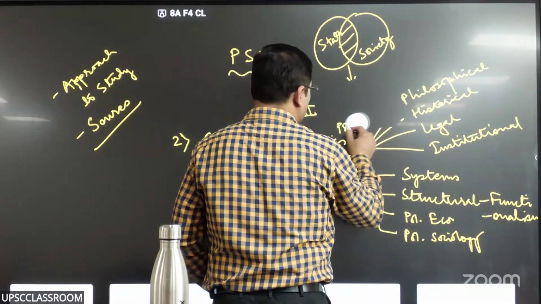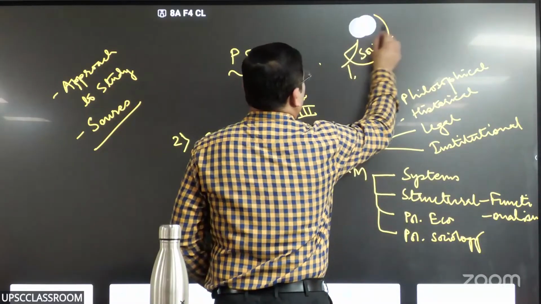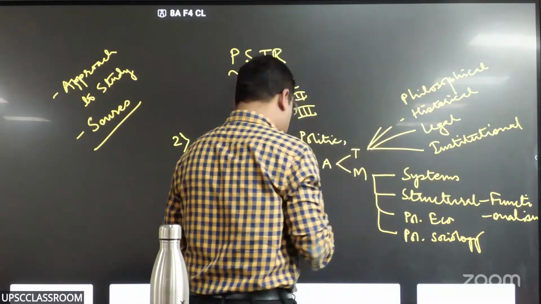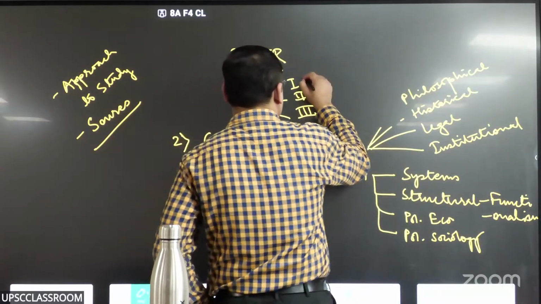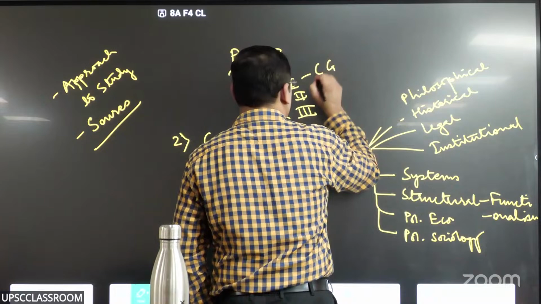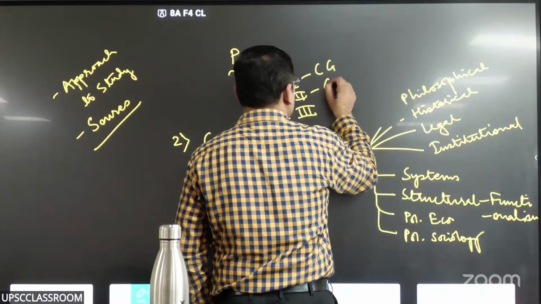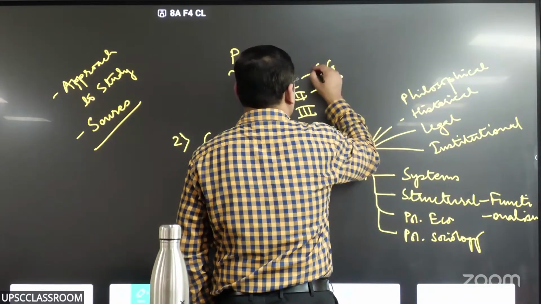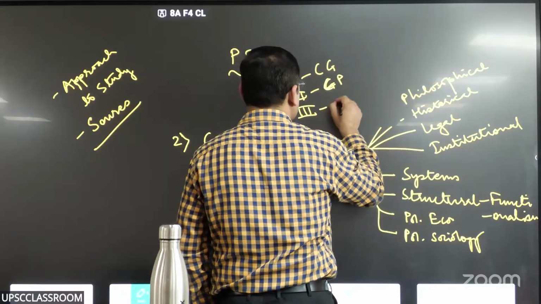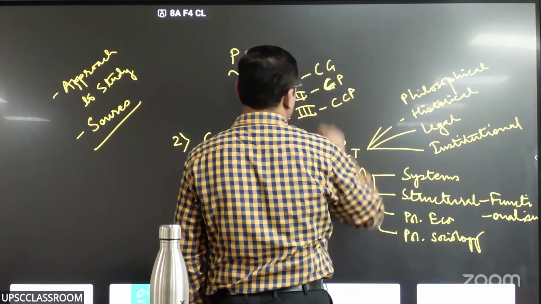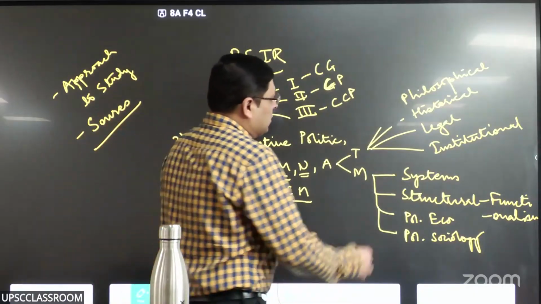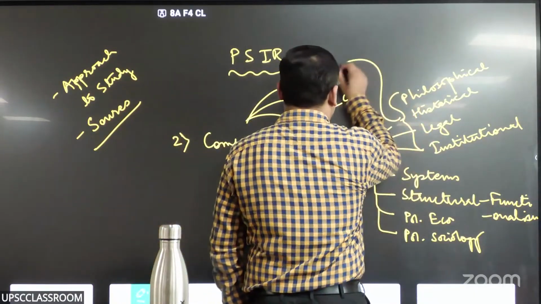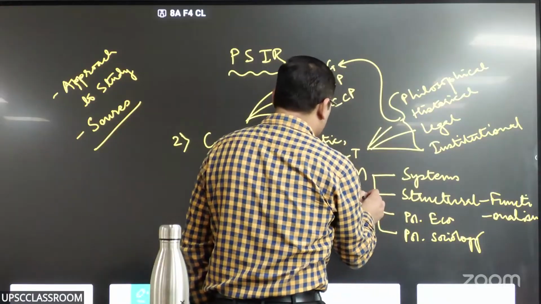Okay. Now, one important thing. I told you that comparative politics evolved in three stages: comparative government, comparative politics, or old comparative politics, new comparative politics, contemporary comparative politics. Please understand, this is where you see stage 1, and this is broadly stage 2.